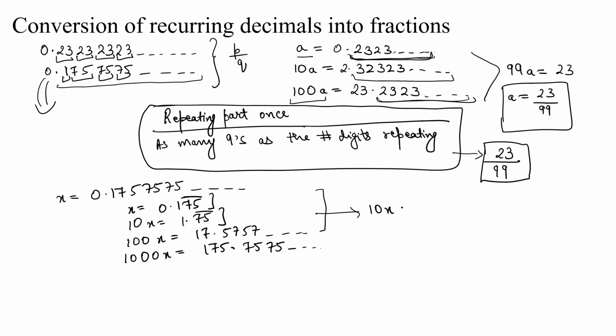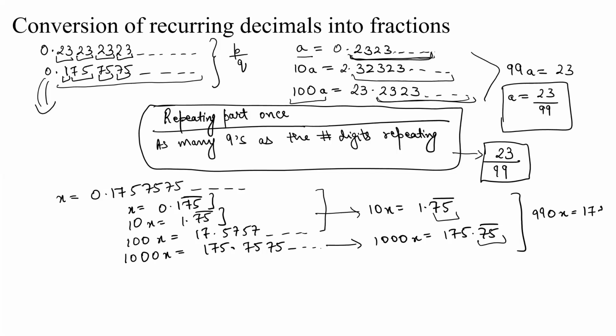Now if you see, in 10x, you have 1.75 bar, and you have 1000x equal to 175.75 bar. You have a common decimal part. So you subtract these two numbers, you get 990x is equal to 174, right? And as a result, x becomes 174 by 990. So basically, this is the fractional form of this number.